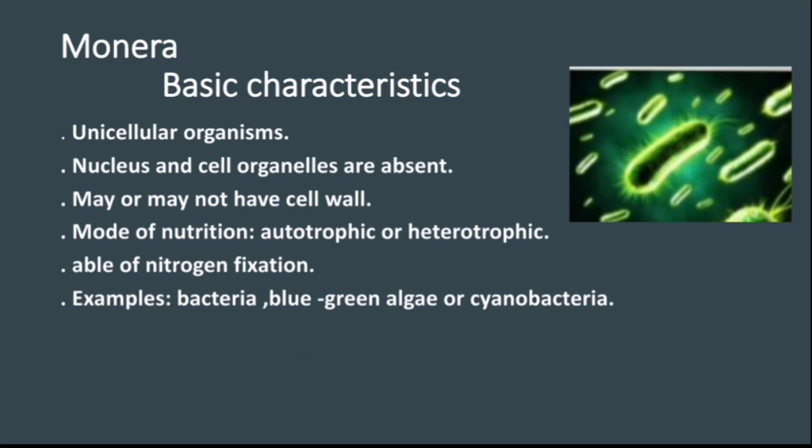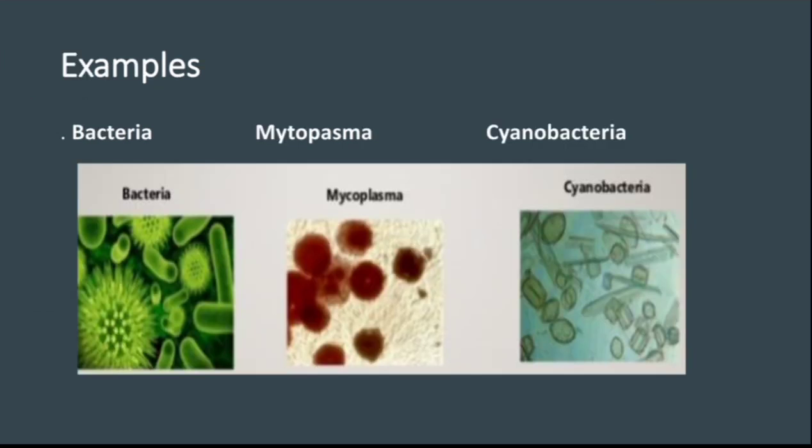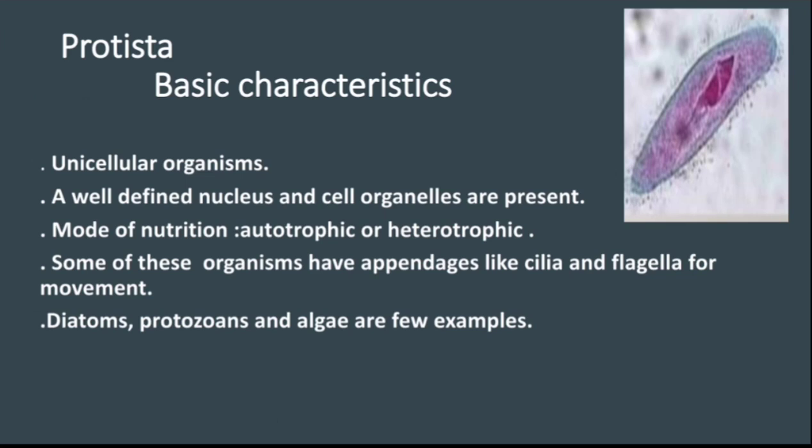Monera, basic characteristics. It is a unicellular organism. Nucleus and cell organelles are absent, may or may not have a cell wall. Capable of nitrogen fixation, its mode of nutrition can be autotrophic or heterotrophic. Examples: bacteria, blue-green algae, or cyanobacteria. Bacteria, mycoplasma, and cyanobacteria are a few examples of Monera.